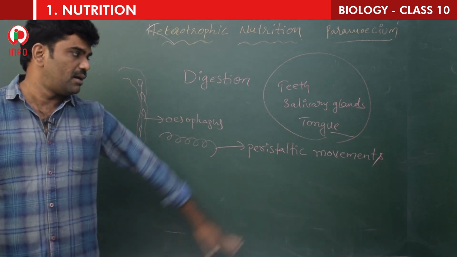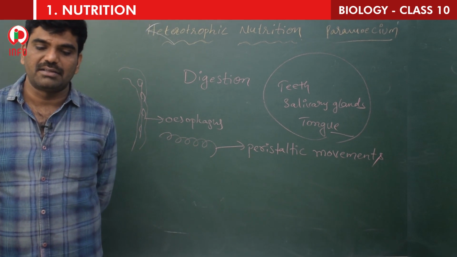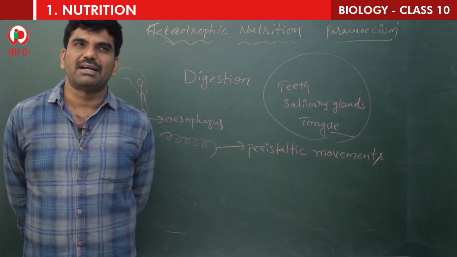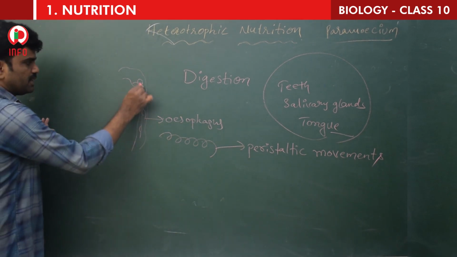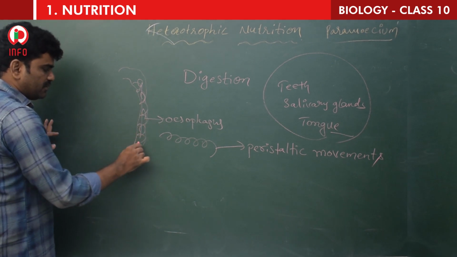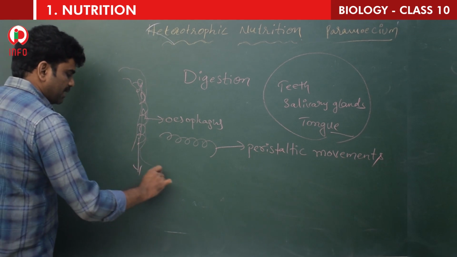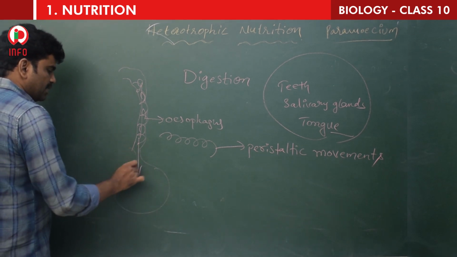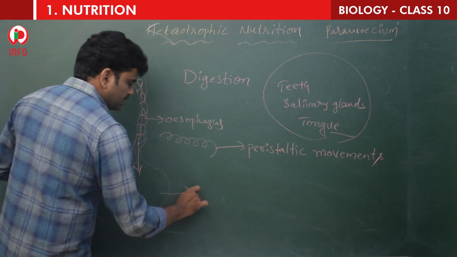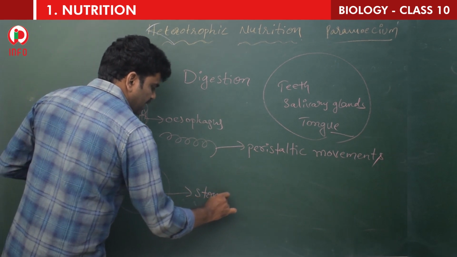Those movements are called peristaltic movements. Due to these peristaltic movements, the food is sent to the next part. This part is called the stomach.